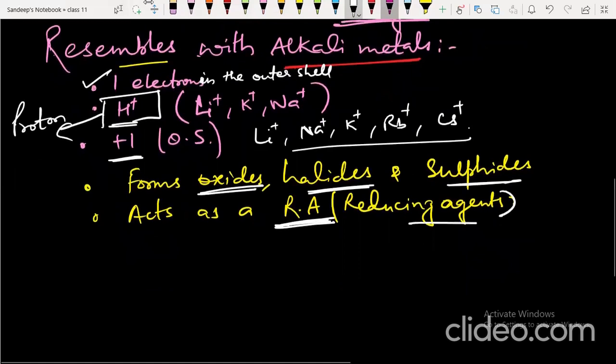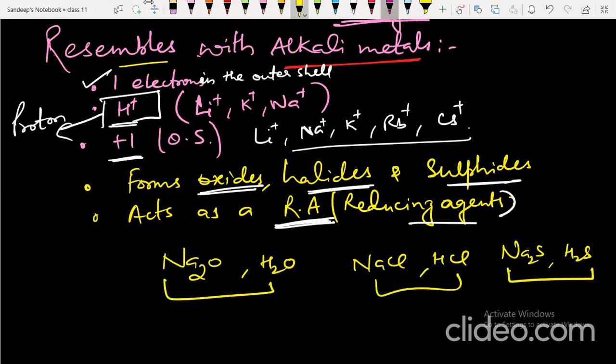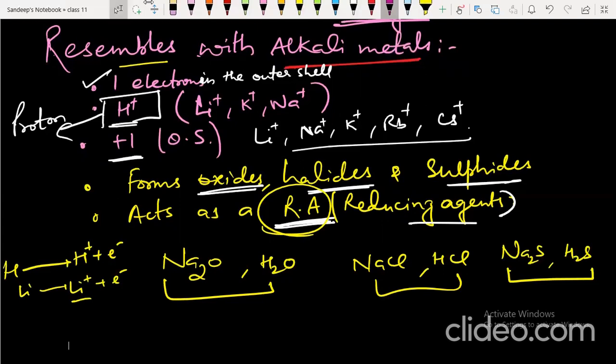Now let's see, like sodium forms sodium oxide, hydrogen forms hydrogen oxide; sodium forms sodium chloride, hydrogen forms hydrogen chloride; sodium forms sodium sulfide, hydrogen forms hydrogen sulfide. So look at the similarity. Very similar compounds are formed by alkali metals as well as halogens. Hydrogen has the tendency of losing electron to form H plus. Lithium also has the tendency to form Li plus, and lithium is regarded as one of the strongest reducing agents.